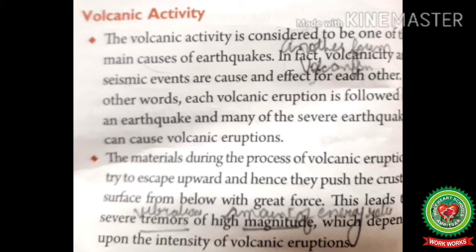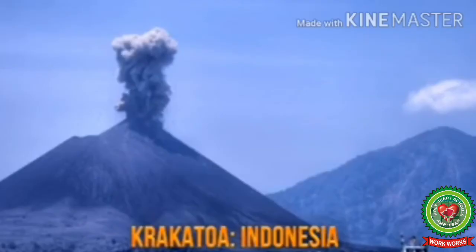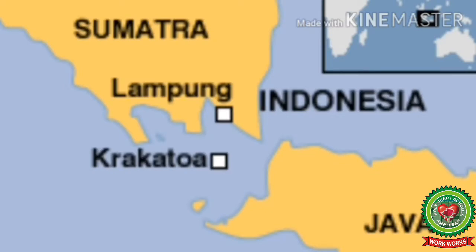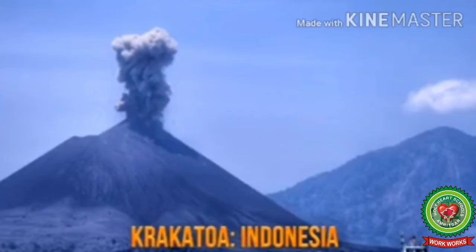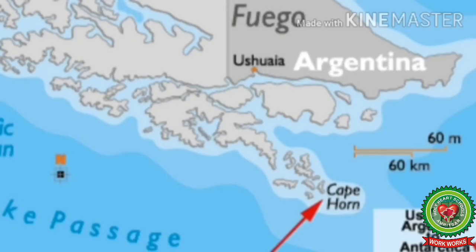This leads to severe tremors of high magnitude, which means the amount of energy, which depends upon the intensity of the volcanic eruption. The violent eruption of Krakatoa volcano between Java and Sumatra Island caused such a severe earthquake that its impact was felt as far as Cape Horn, some 12,000 kilometers away.